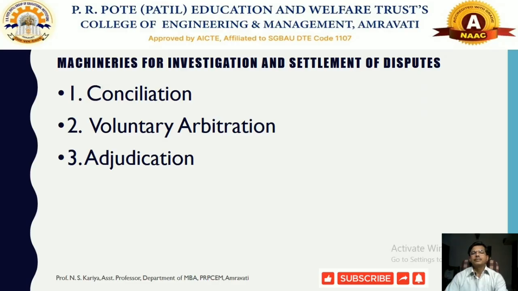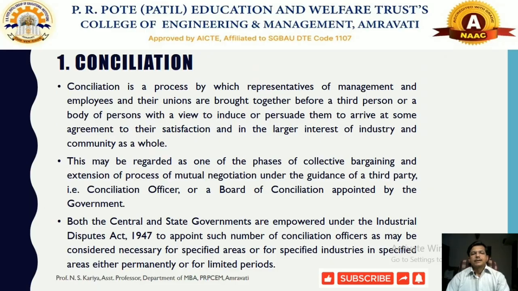These three important mechanisms are made available by the Government of India, which has set up different authorities to look after the investigation and settlement of industrial disputes in India. The first one is conciliation.